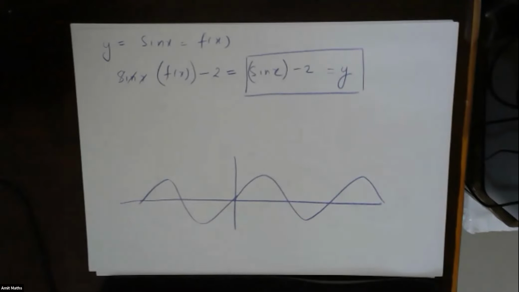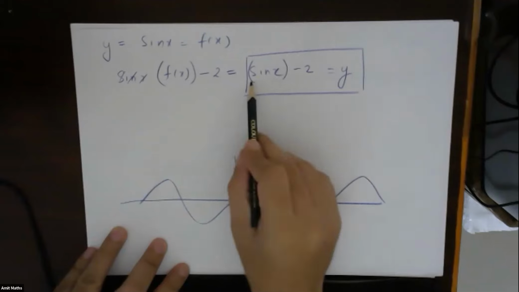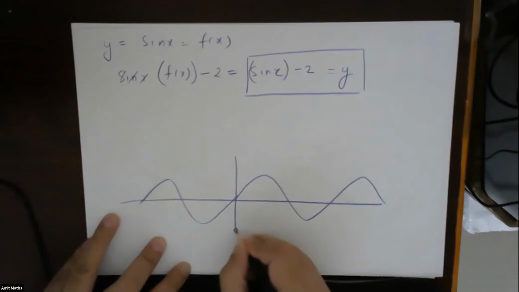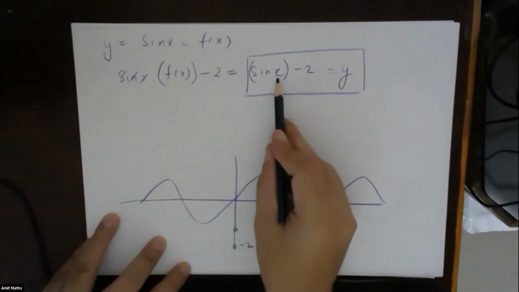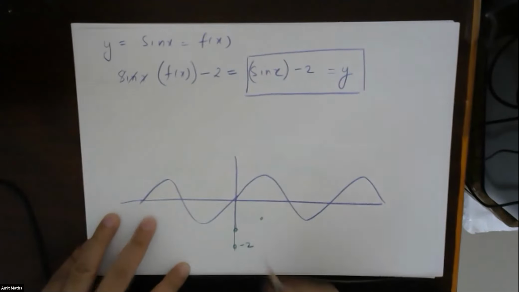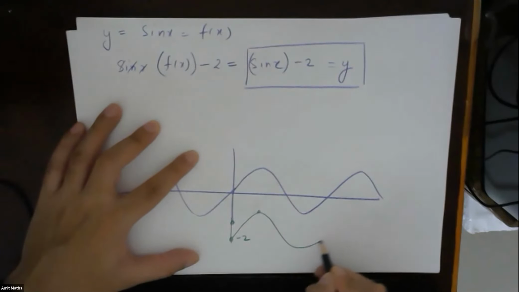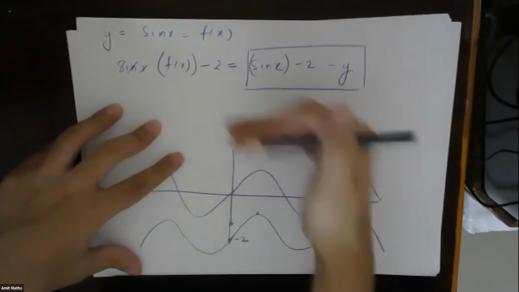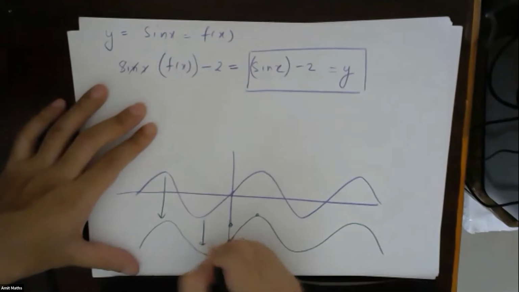Fine. So let's see. For the same x equal to 0, sin x will be 0, so y will become minus 2. So for x equal to 0, y now will become minus 2. And for x equal to pi by 2, y will become minus 1. So here it is minus 2. So the whole graph is shifting how much? Minus 2 downwards. The whole graph is shifting 2 downwards.